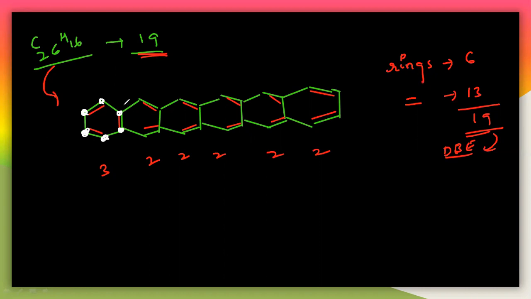So let us move on to this from this side here. So this is 1 and 2 and 3, 4, 5, 6 here, then 7, 8, 9, 10, 11, 12, 13, 14, 15, 16, 17, 18, 19, 20, 21, 22, 23, 24, 25, 26.